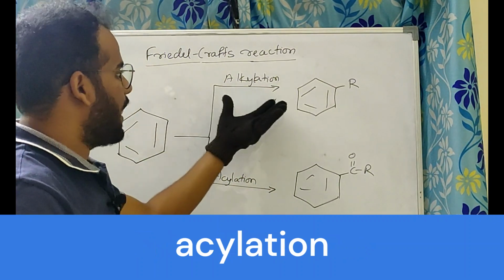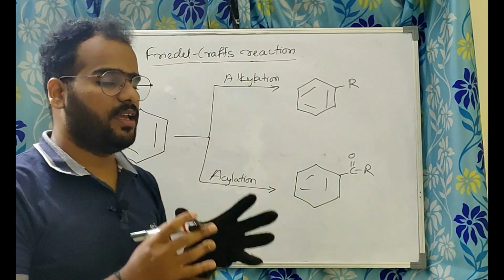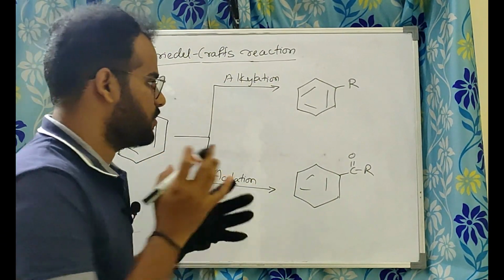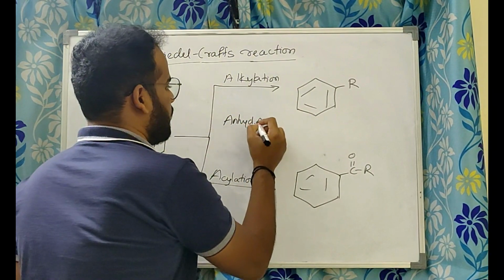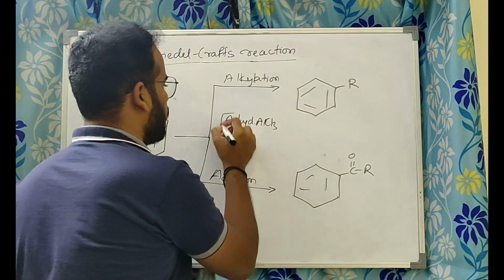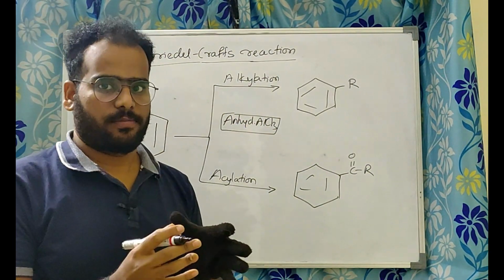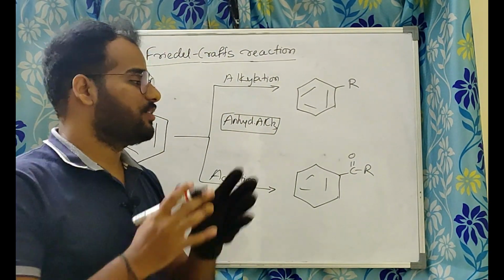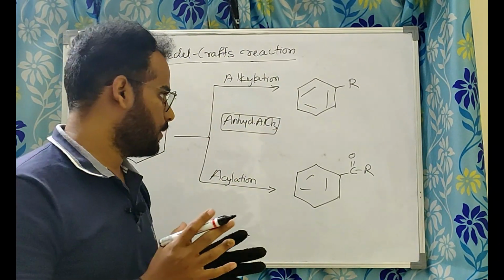But for these reactions to happen, Friedel Crafts, they need a catalyst. What is that catalyst? Anhydrous AlCl3. What do you mean by anhydrous? Which do not contain water, free from water, dry. That will be anhydrous AlCl3.